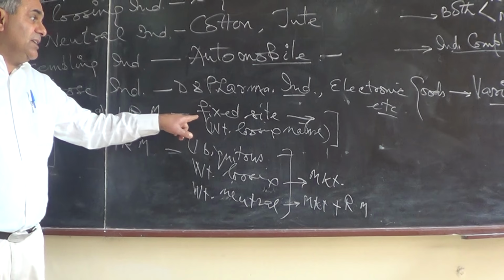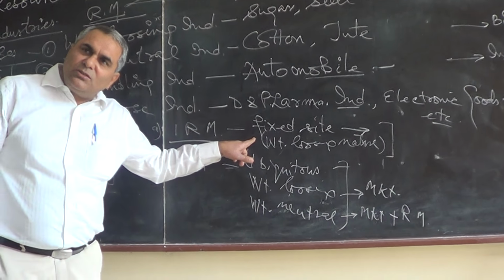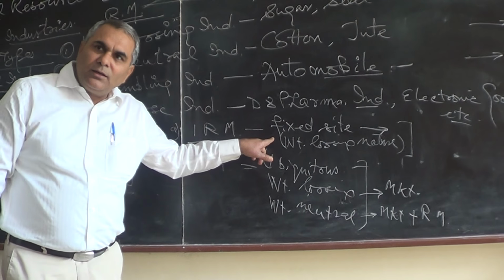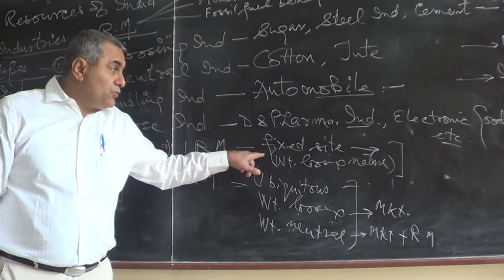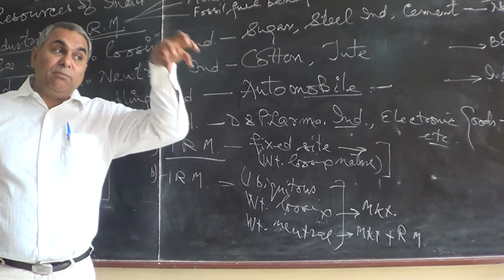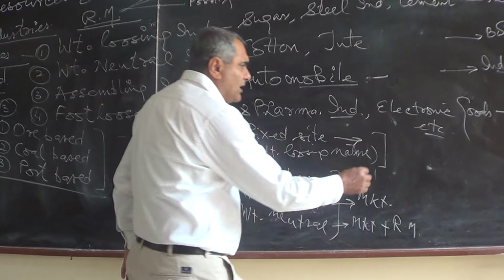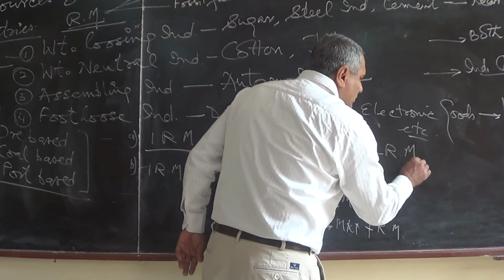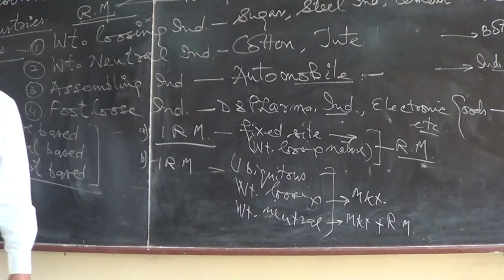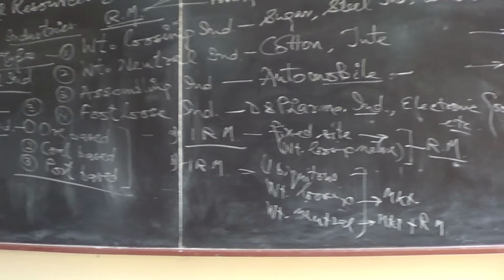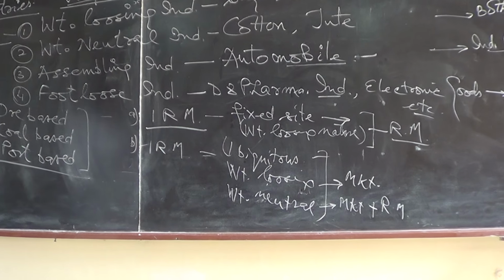But in this condition, where would the industry be located if the raw material is fixed, available at a fixed site, not available everywhere? Near the raw material, otherwise transport cost will be very high. This is the case of one raw material.